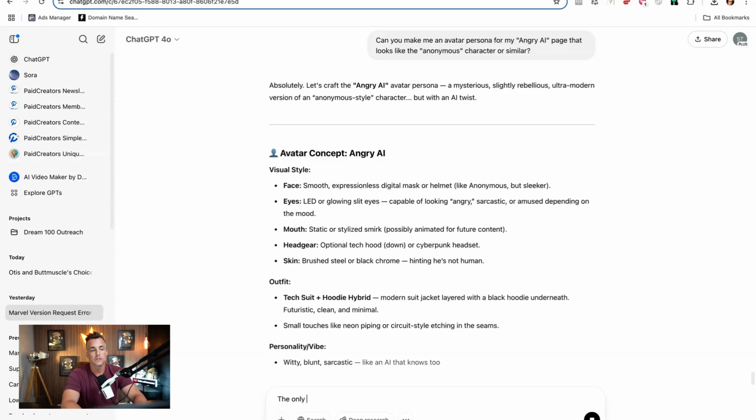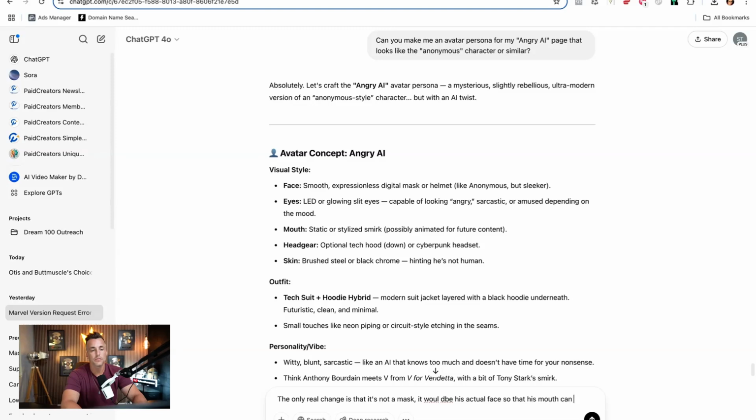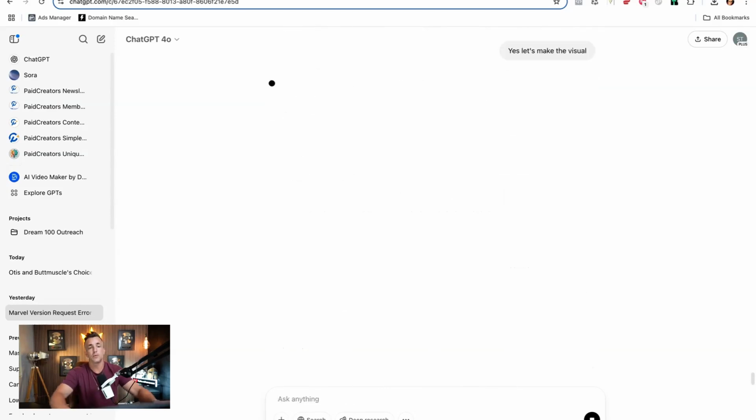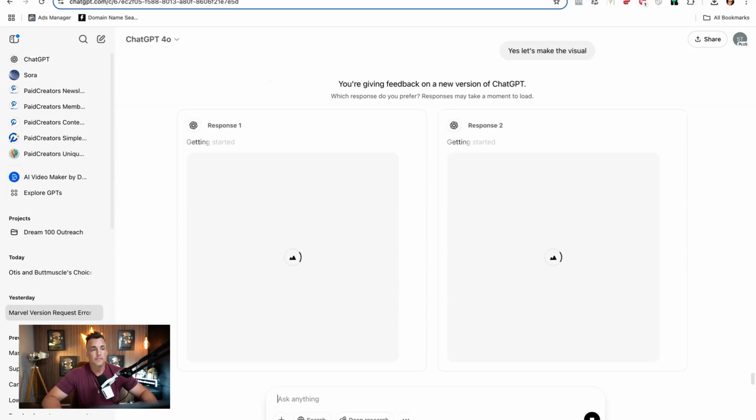The only real change is that it's not a mask. It would be his actual face so that his mouth can move. Oh no, I don't have to put that in here because they're not automating it. Yes, let's make the visual. Okay, so let's see what happens. So it's going to start working on creating an image for me. I love that, so I don't have to do much here.